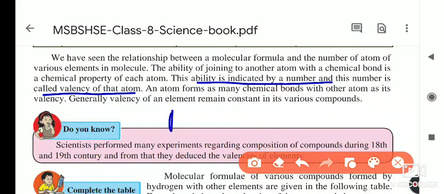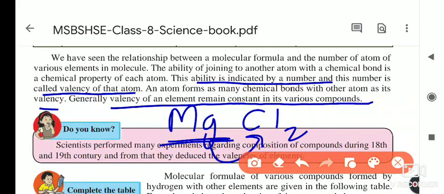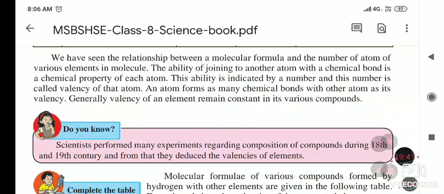So if Mg joins with 2 chlorine atoms, it means magnesium's ability is to join 2 chlorine atoms. It shows that an atom forms as many chemical bonds with other atoms as its valency. Generally, the valency of an element remains constant in various compounds.